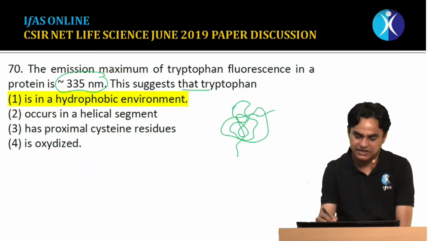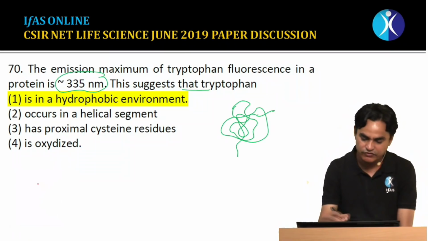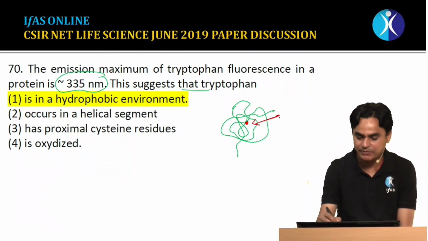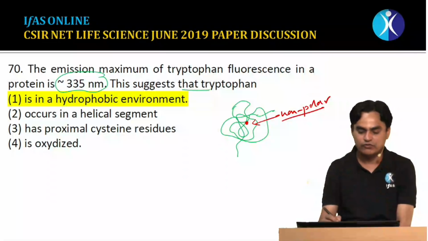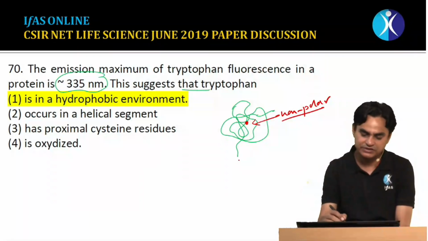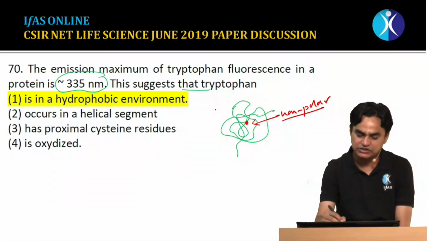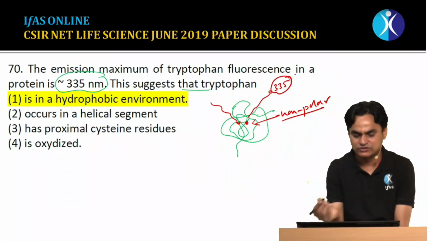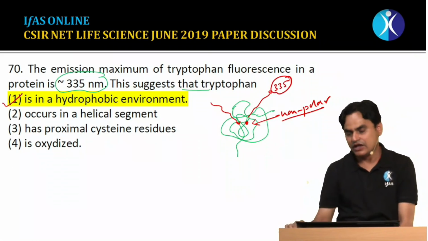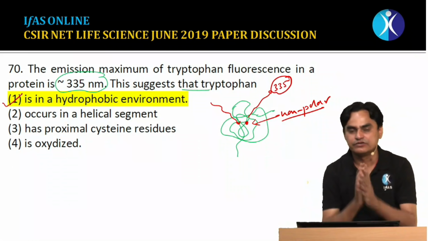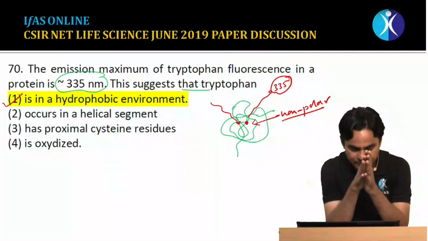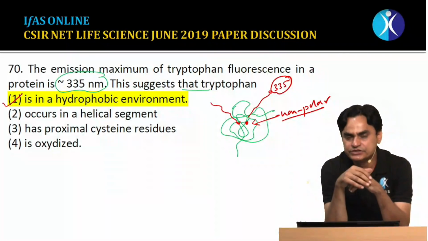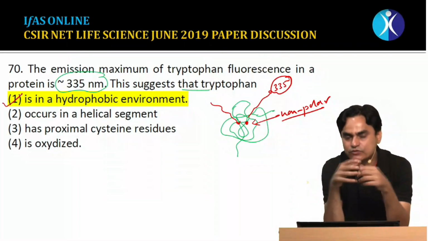is often seen at the interior of the protein. Here you can find a tryptophan, and here the environment is non-polar. As discussed in class, when tryptophan is in a non-polar environment, there is a blue shift, and due to the blue shift, the emission spectrum, if you carry out an excitation, comes out to be 335 nm. So this is that question: when tryptophan is in a hydrophobic environment, the emission spectrum is around 335 nm. These were the questions from our part B.